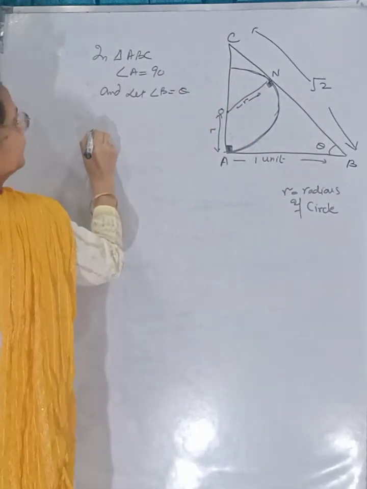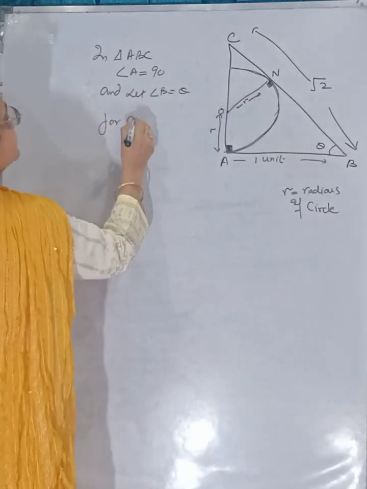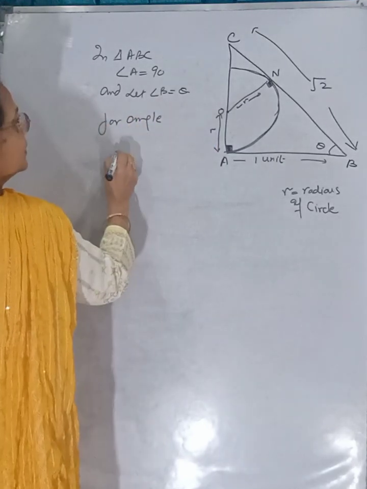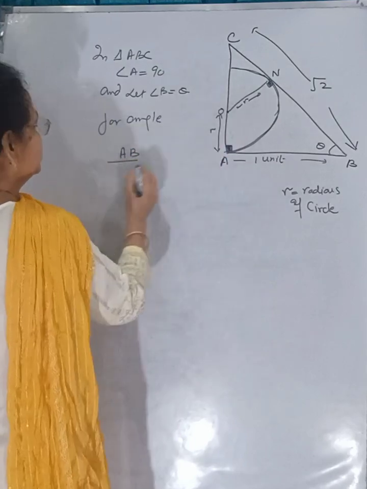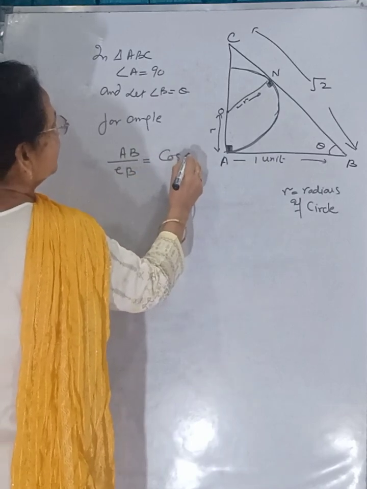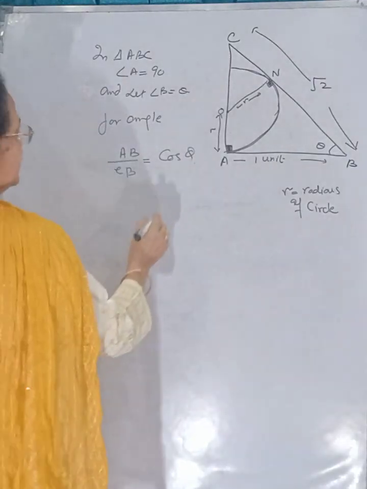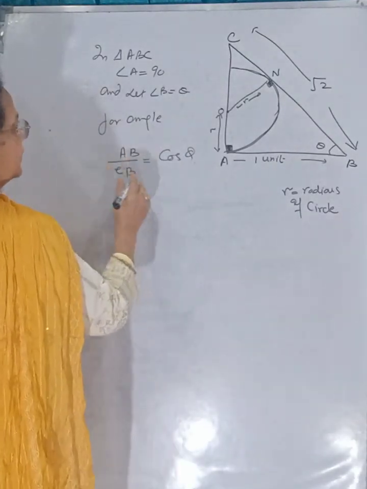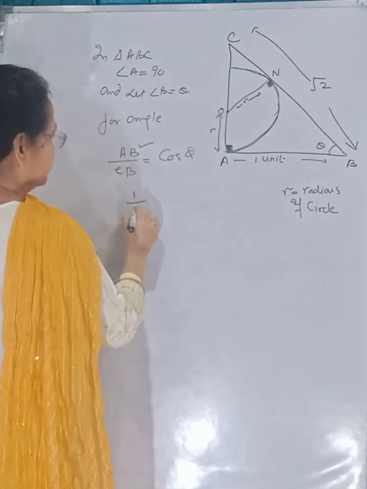Then for angle theta, AB is the base upon hypotenuse CB, that is equal to cos of theta. AB is equal to 1 and CB is equal to √2.